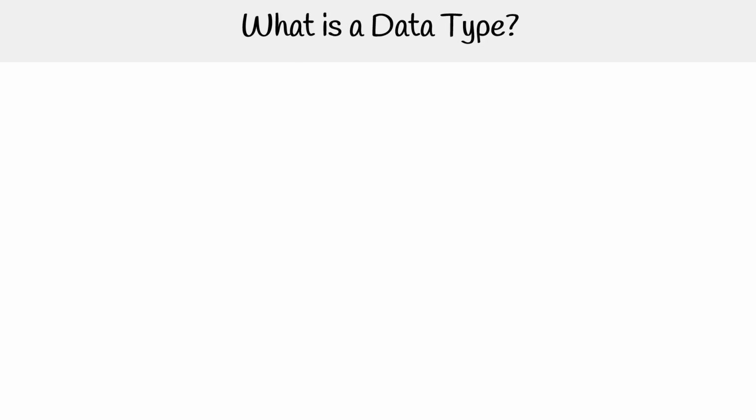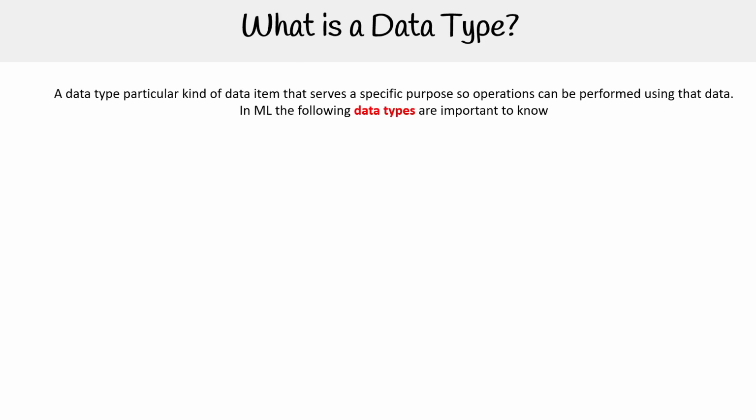Let's talk about what is a data set. So, a data set is a particular kind of data item that serves a specific purpose. So, operations that can be performed using data in machine learning, and the following data types are important to know. So, what do we need to know?